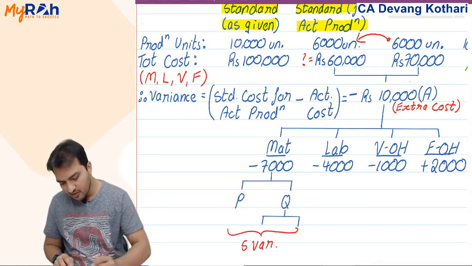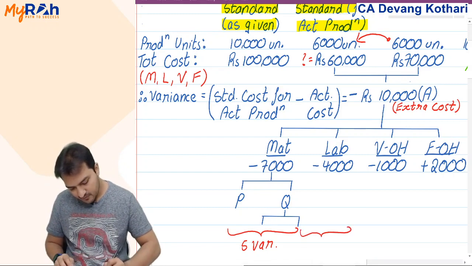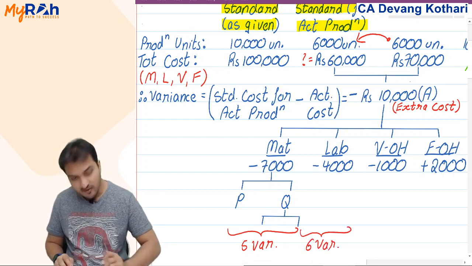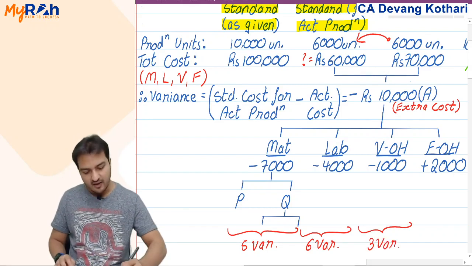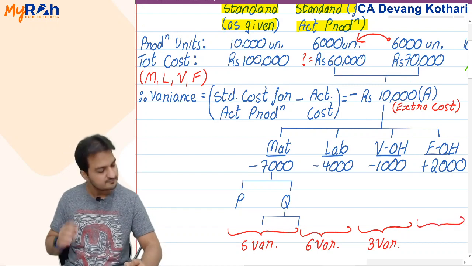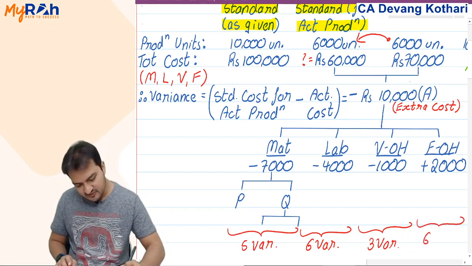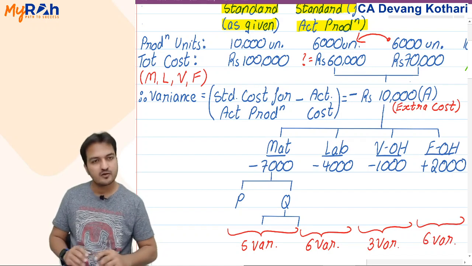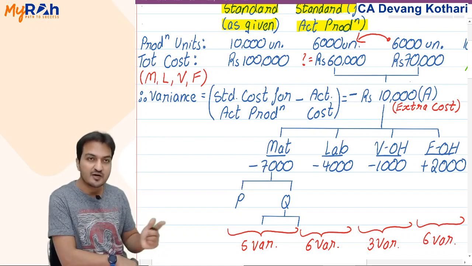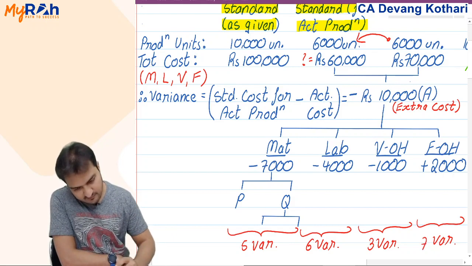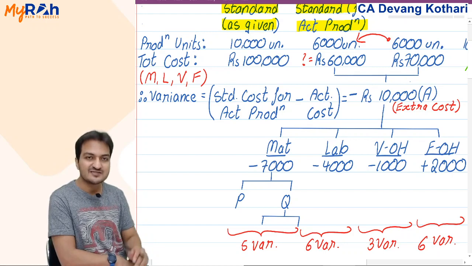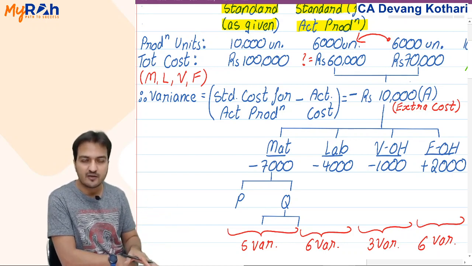Similarly, we will learn 6 variances under labor, 3 such variances under variable overheads, and 6 variances under fixed overheads. Let me keep it at 6. These are all the variances we will be learning.